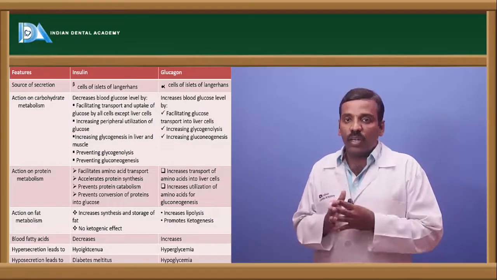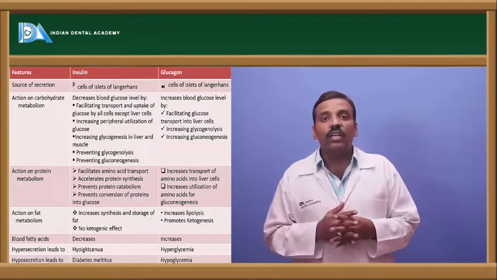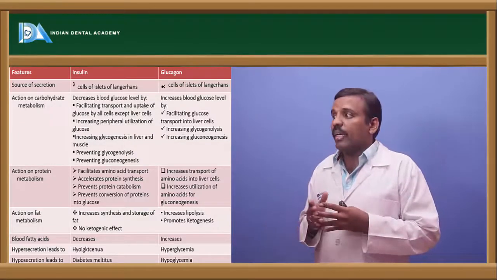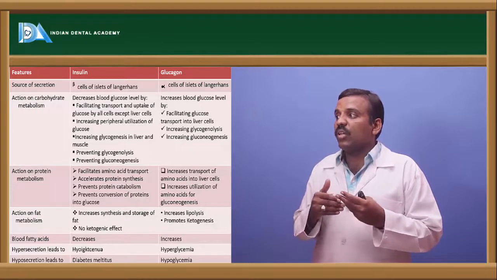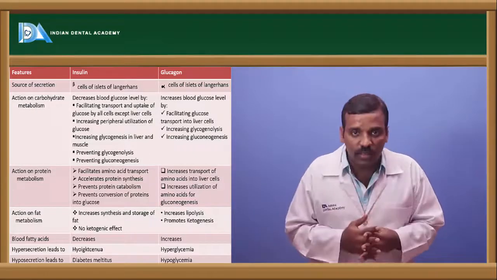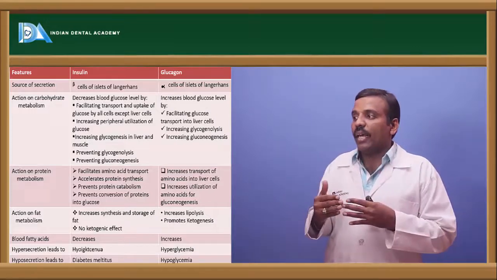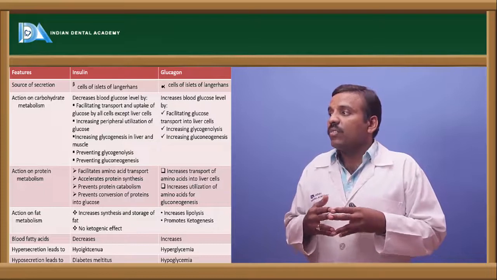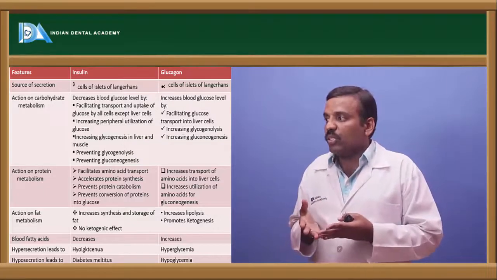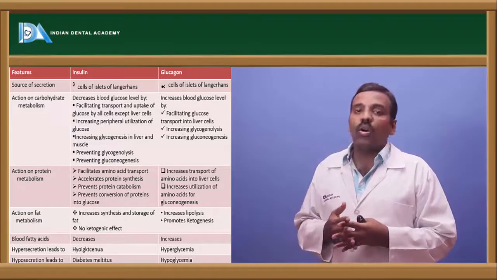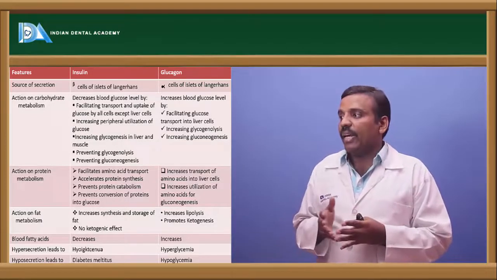Okay, that's about insulin. Next, glucagon increases the conversion of proteins into glucose, and at the same time it increases the transportation of amino acids into the liver cells. Next, the action on fat metabolism: insulin facilitates fatty acid transportation and increases the synthesis and storage of fats.